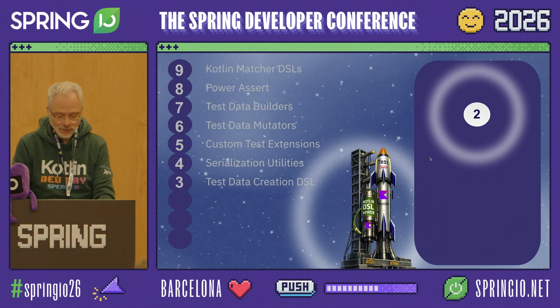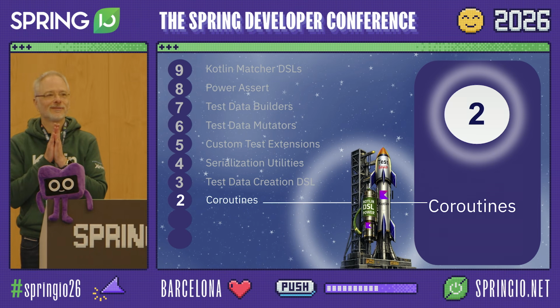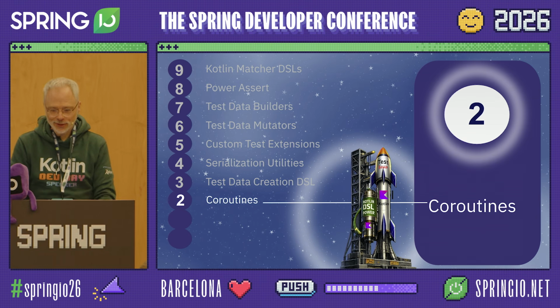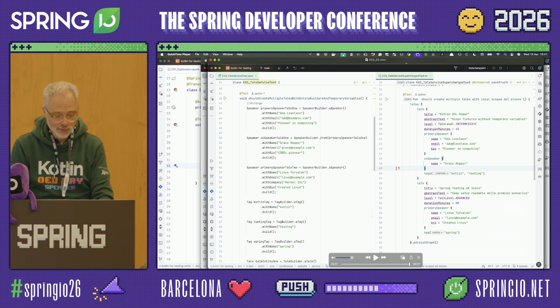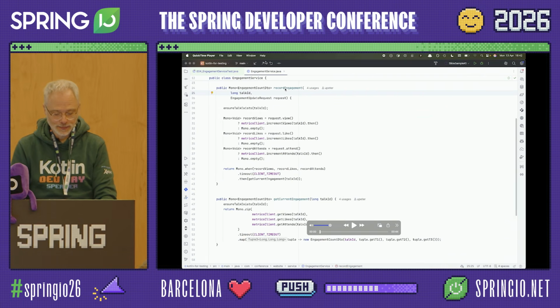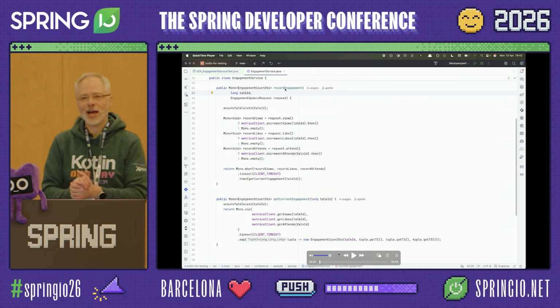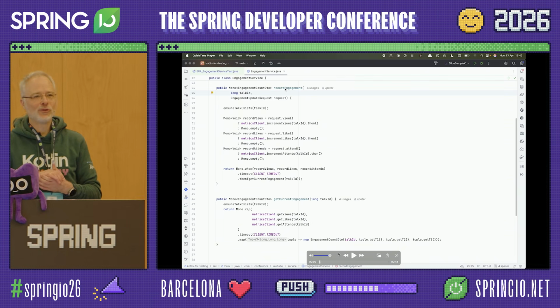All right, almost there. Coroutines. Who of you has used coroutines? Many more. Nice. Well, what on earth can coroutines help us to make our testing for Java-related code simpler? Well, let's ask another question. Who of you has used Reactor? Okay. Who of you liked to use Reactor? Two people. Oh, wow, amazing.